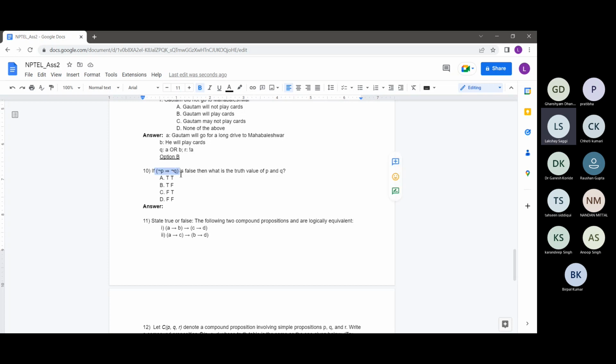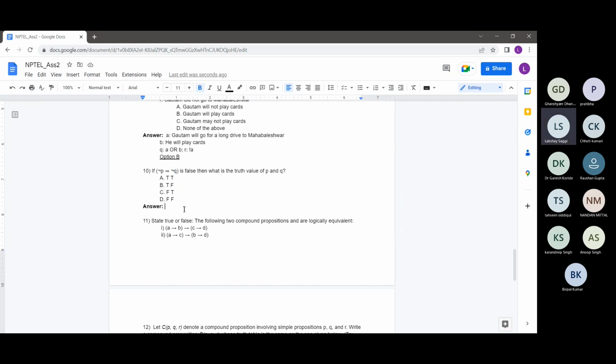Let's see that this statement, not P implies not Q, is false. The implication operator only returns false when the first part is true and the second part is false. So not P should be true and not Q should be false. Not P is true implies P is false, and not Q is false implies Q is true.